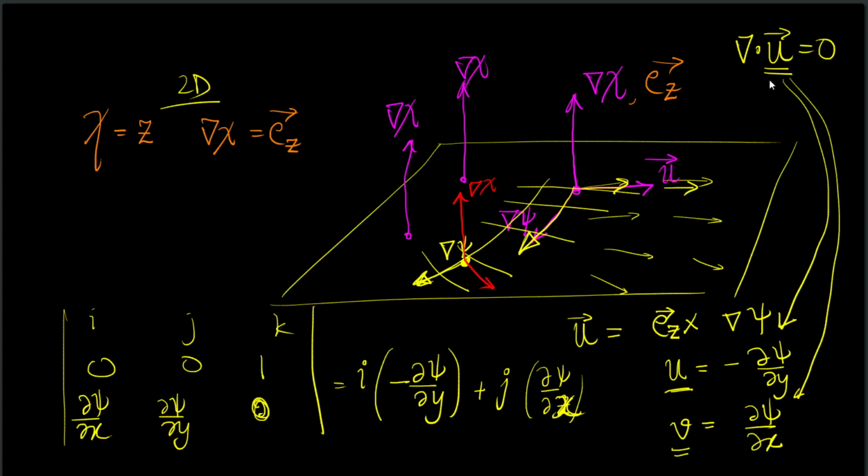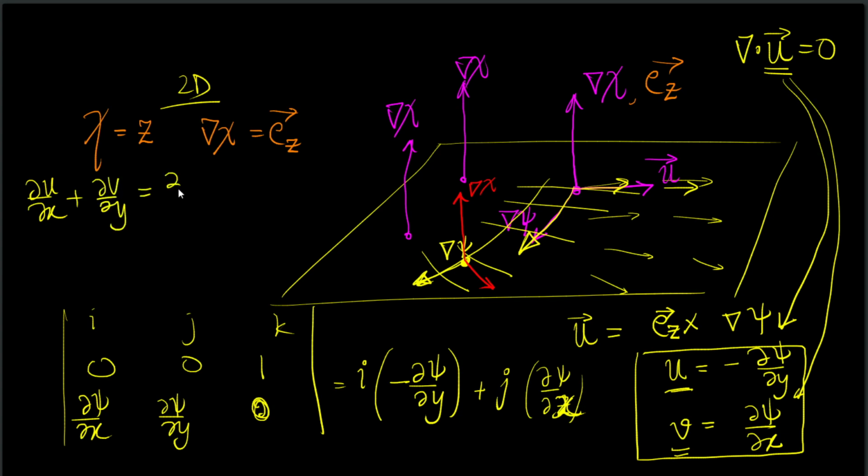You can easily verify that this velocity field described in terms of the stream function gives a zero divergence, because the divergence is del u del x plus del v del y, and this is equal to del x of, so what is u? It is minus del psi del y. What is v? It is del psi del x.